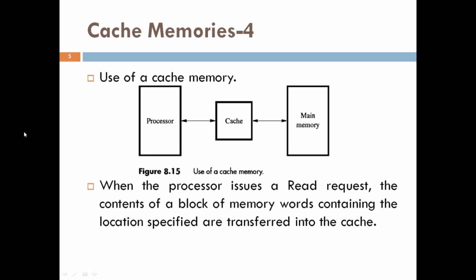Now consider a simple arrangement as shown in this figure. So when a read request is received from the processor, the contents of a block of memory words containing the location that is specified are transferred into the cache one word at a time. In this arrangement, you can see how exactly the cache is placed, in between the processor and the main memory.